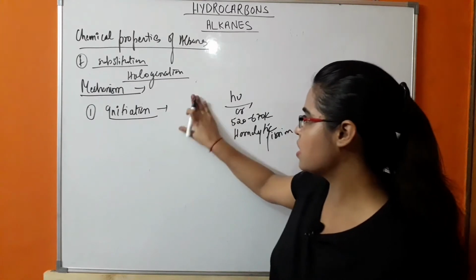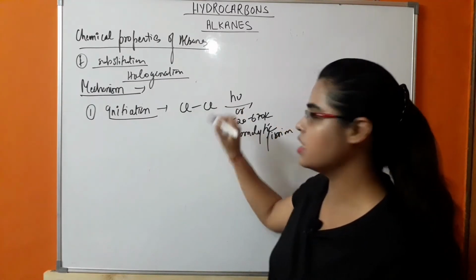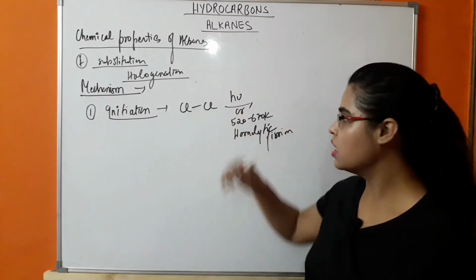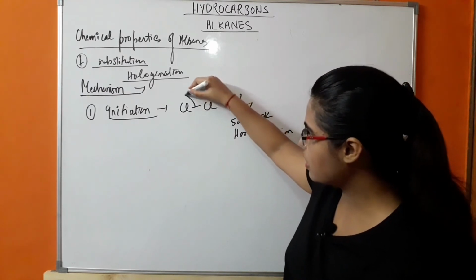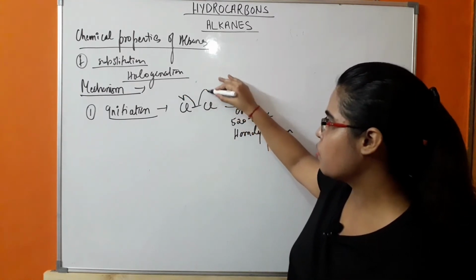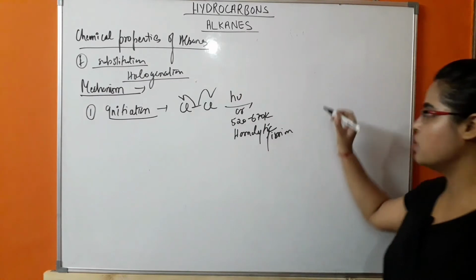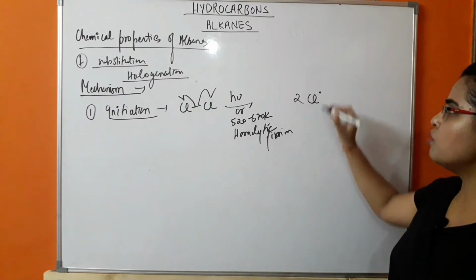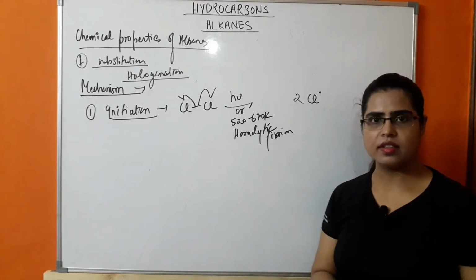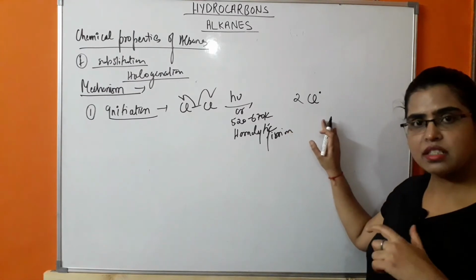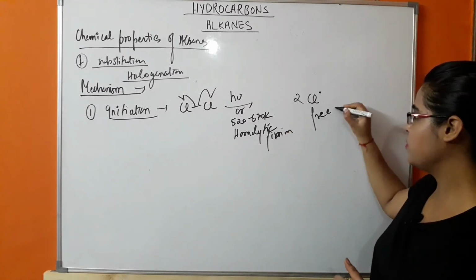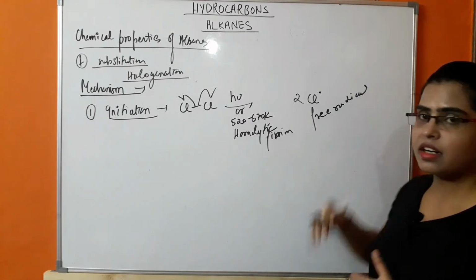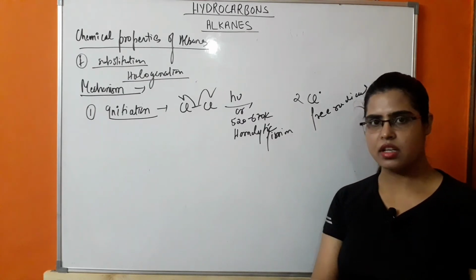It means 1 electron displacement will take place. Okay. So this chlorine will take away its electron, this chlorine will take away its electron, so there will be formation of 2 chlorine free radicals.